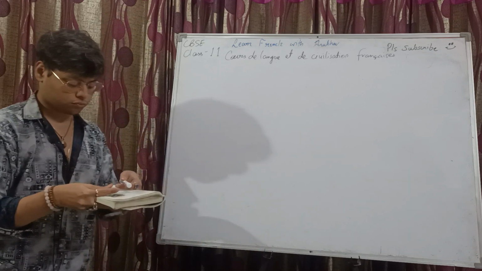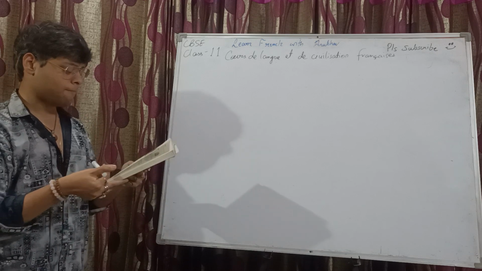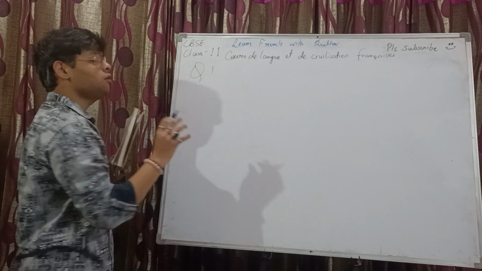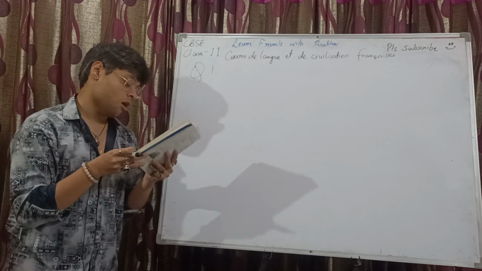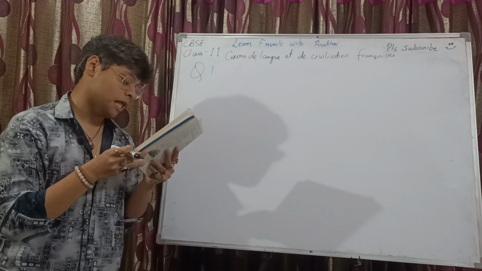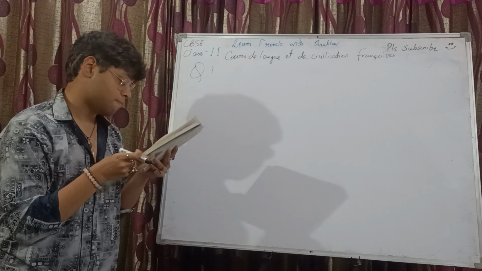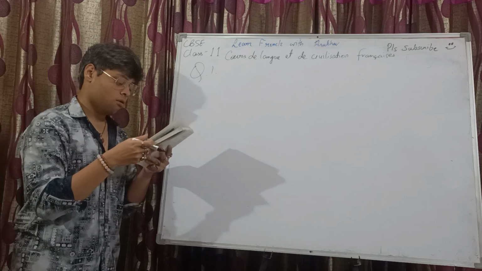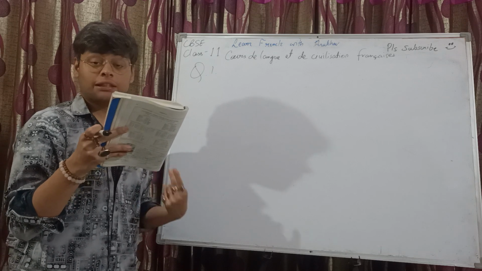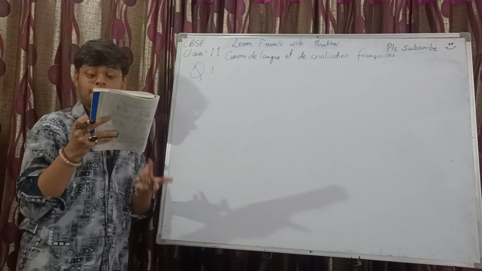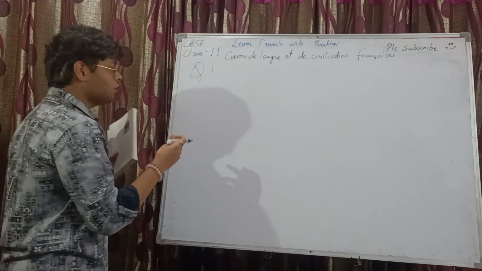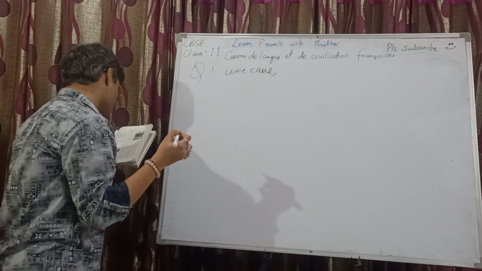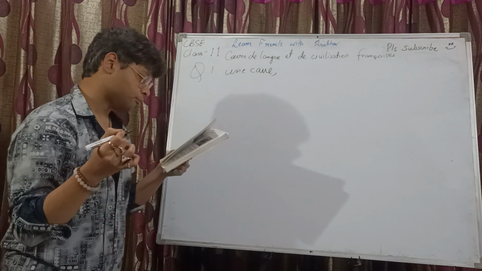Comment appelle-t-on? Question number 1. Some phrases are given and then we need to name the things that they are asking. So, l'endroit frais où l'on garde le vin. The fresh place where we are storing the wine, it's what? Une cave, right? First one, une cave.